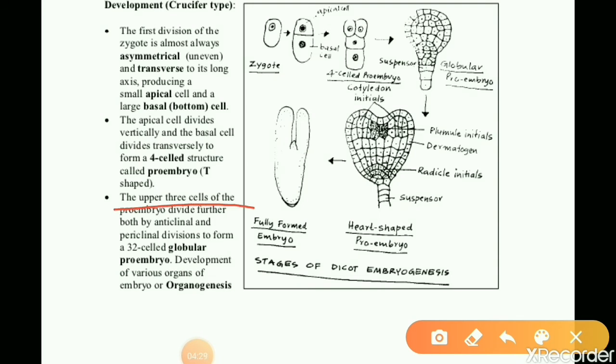The upper three cells of the proembryo divide further both anticlinally and periclinally to form a 32-celled globular proembryo. Development of various organs of embryo, that we can call as organogenesis.